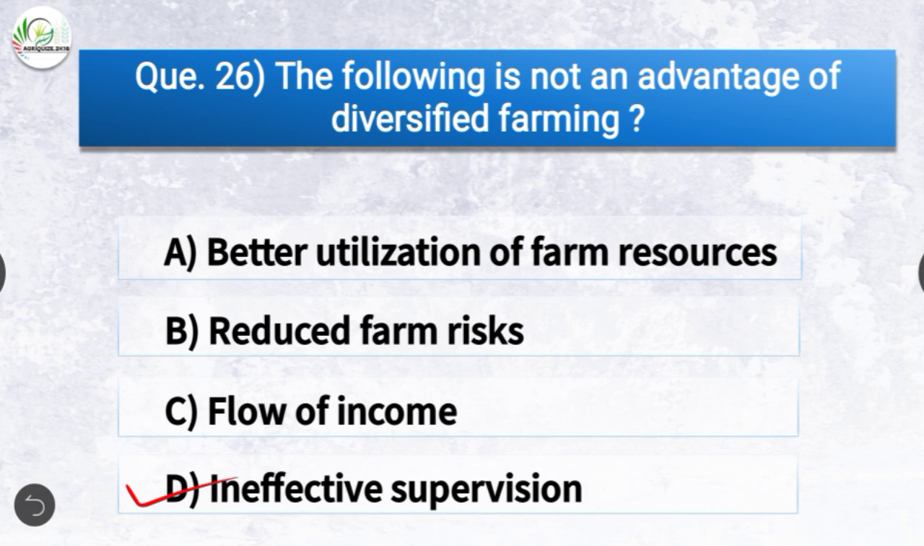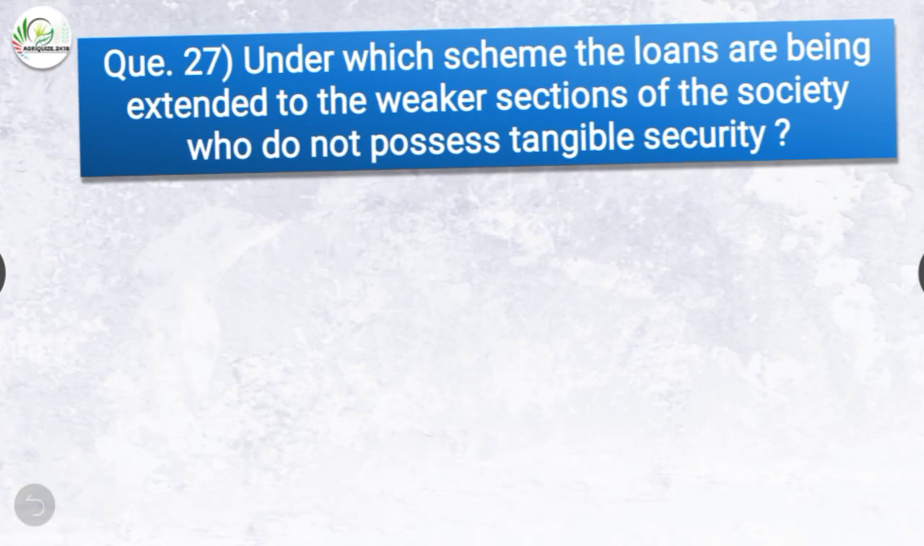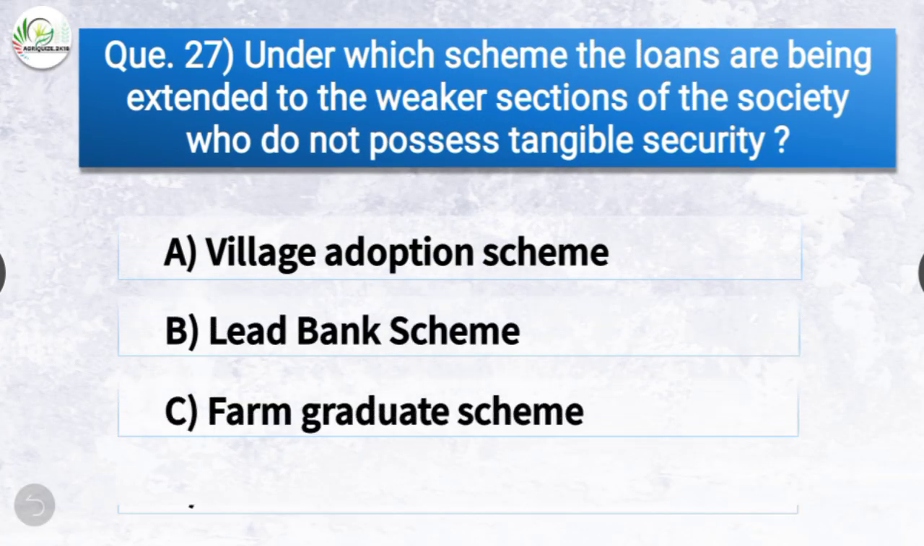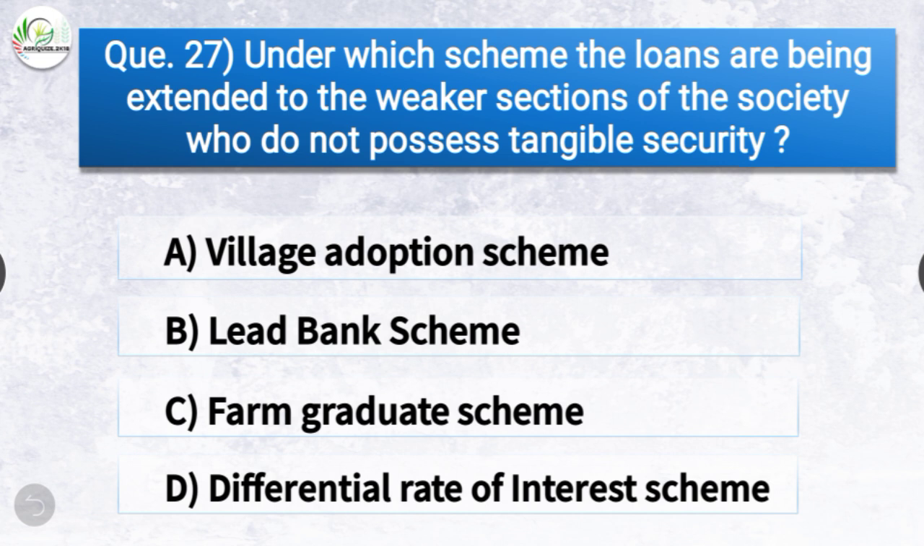Question number 27. Under which scheme the loans are being extended to the weaker sections of the society who do not possess tangible security? The options are Village Adoption Scheme, Lead Bank Scheme, Farm Graduate Scheme, or Differential Rate of Interest Scheme. The correct answer is option D, Differential Rate of Interest Scheme. So, under differential rate of interest scheme, the loans are being extended to the weaker section of the society who do not possess tangible security.